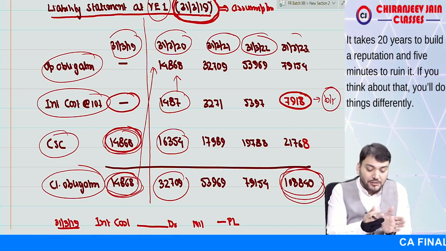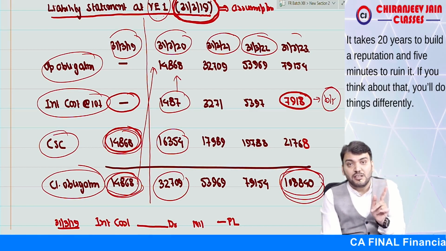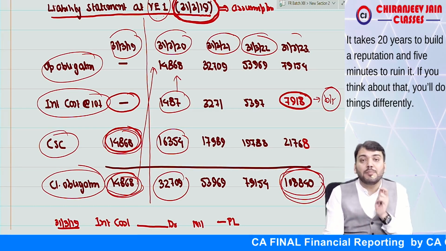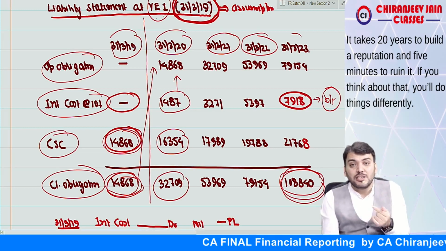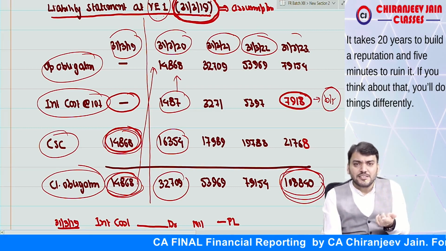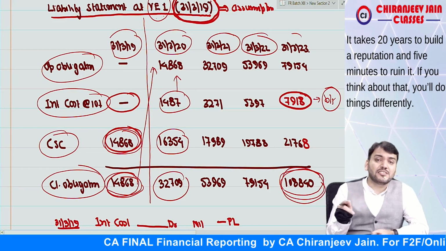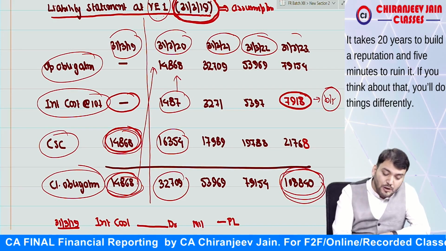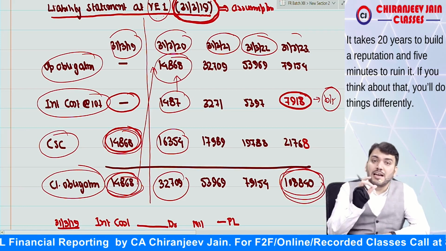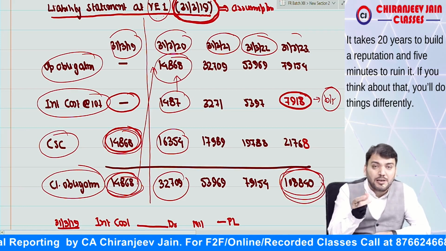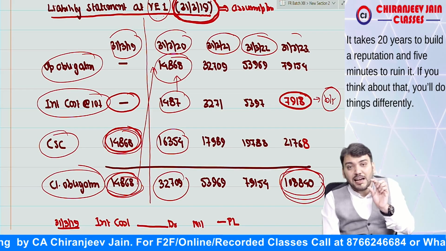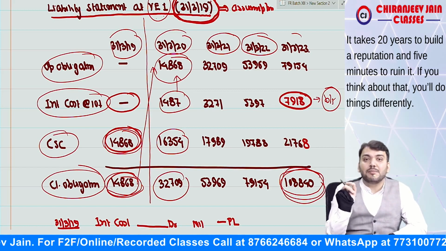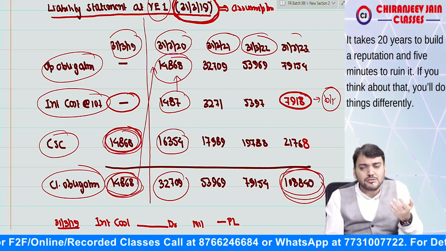Just try to understand, this liability statement is for first year, but in second year we need to do reassessment of this liability statement if there are some changes in actuarial assumption. So what Ind AS 19 says: if due to changes in actuarial assumption the opening liability is changed, any difference in opening liability due to actuarial assumption is known as remeasurement gain or loss, and that remeasurement gain or loss is also known as actuarial gain or loss.